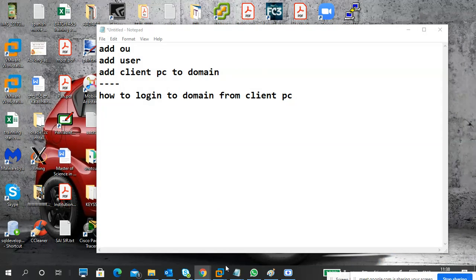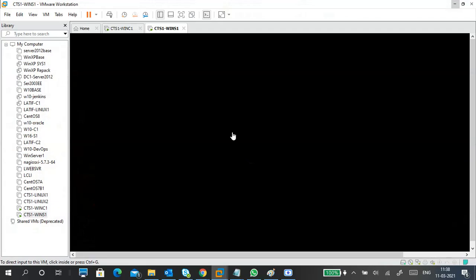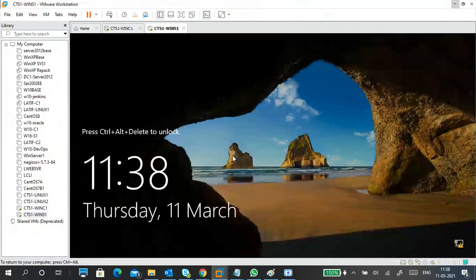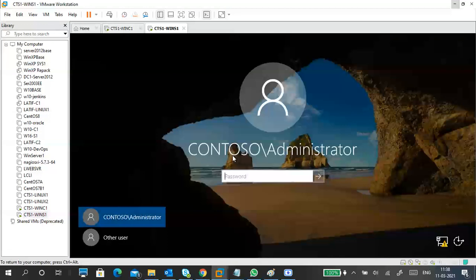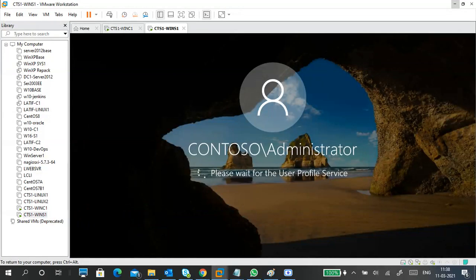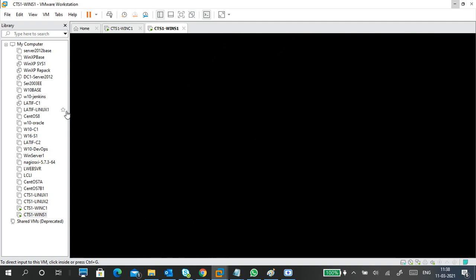So that is an OU. Again, I'm going to my server. I opened it in the morning, but I logged in late. Yesterday it took almost more than half an hour to restart the client PC. The client PC has also started. First, I want to show you my server.